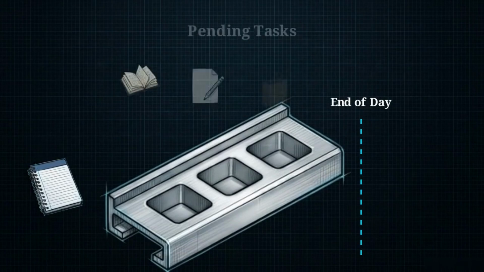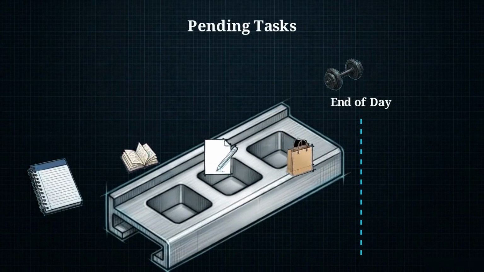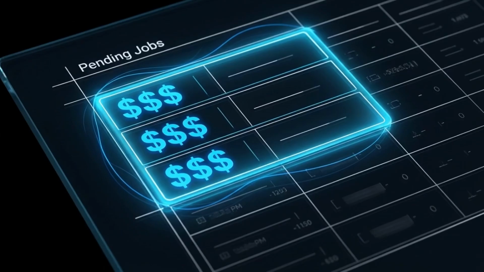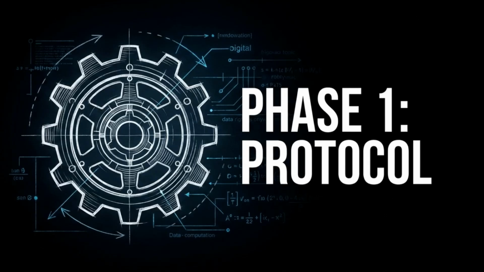Because operational bandwidth is finite, it is often impossible to execute every pending task before its window closes. Since we cannot complete everything, our objective shifts from total task completion to selecting the specific subset of jobs that yields the highest possible value. To build an algorithm that can make these selections, we first standardize the work.